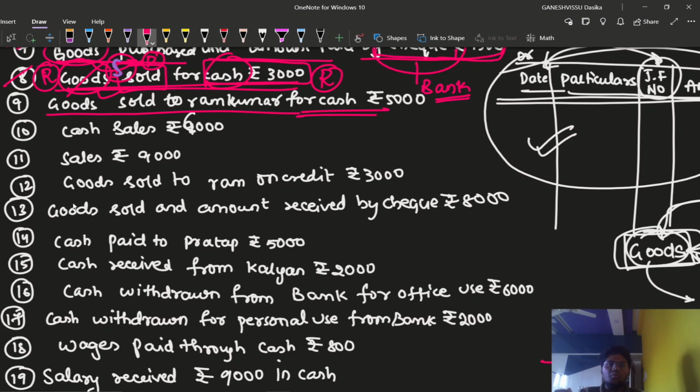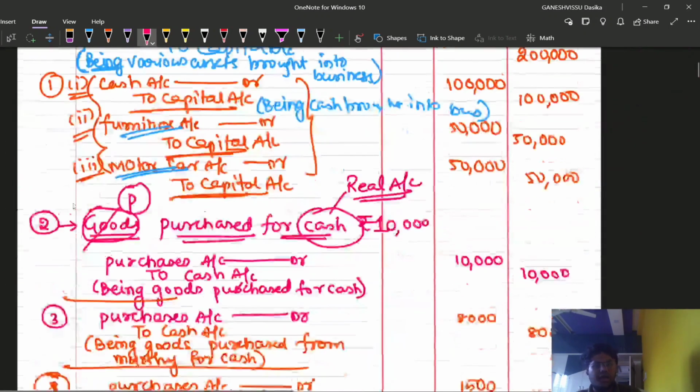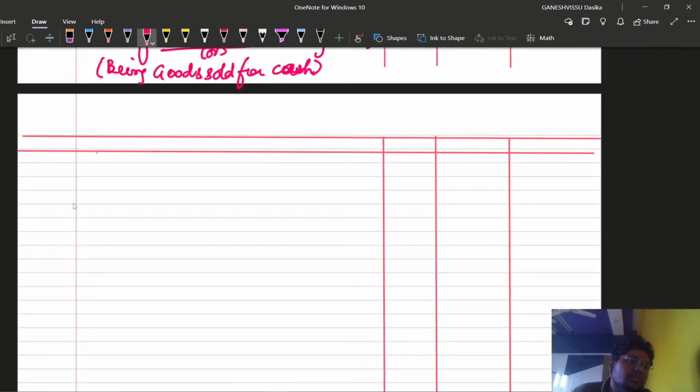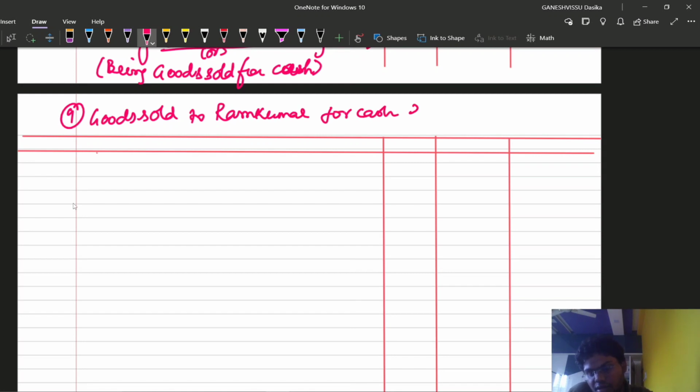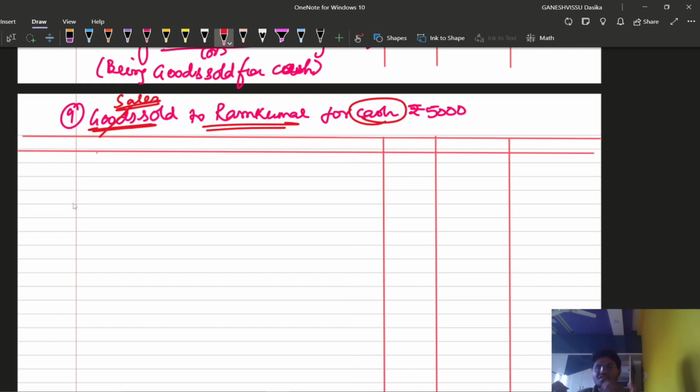So goods sold to Ram Kumar for cash rupees 5000. What is the account we are going to? I'll write the transaction. 9th transaction, which is goods sold to Ram Kumar for cash rupees 5000. This is the question, right? So can I write here that goods are sold, then can I replace goods with sales? Absolutely yes. To Ram Kumar it has been sold, but for cash it is sold. It is not a credit transaction, it is a cash transaction, so cash is coming in.